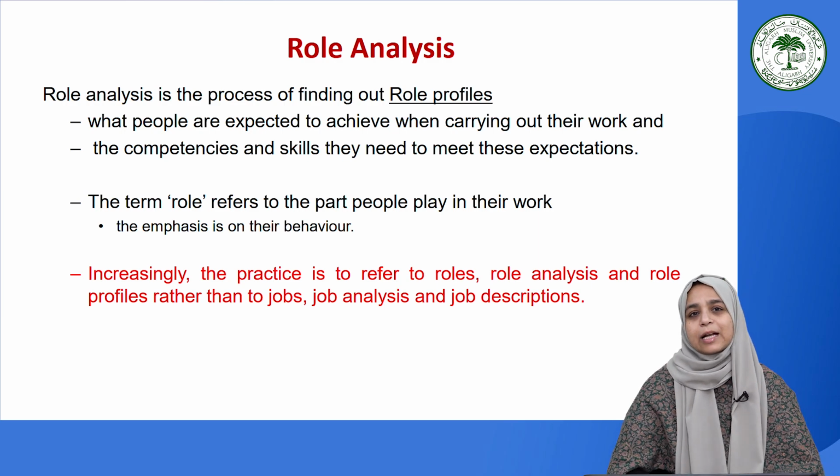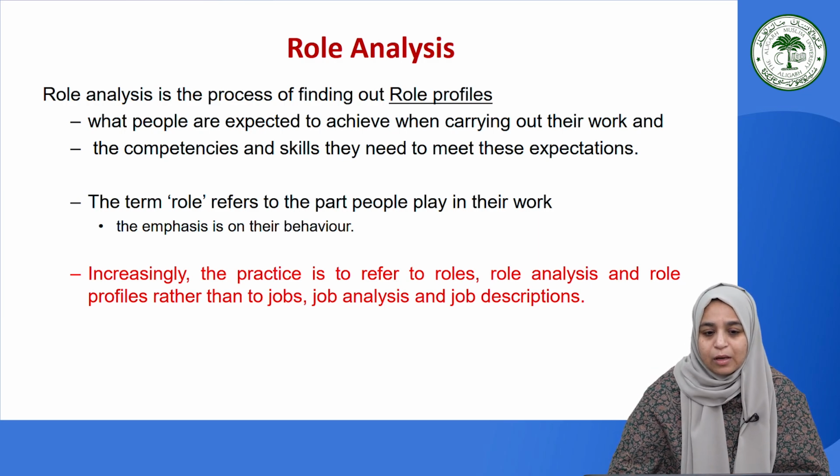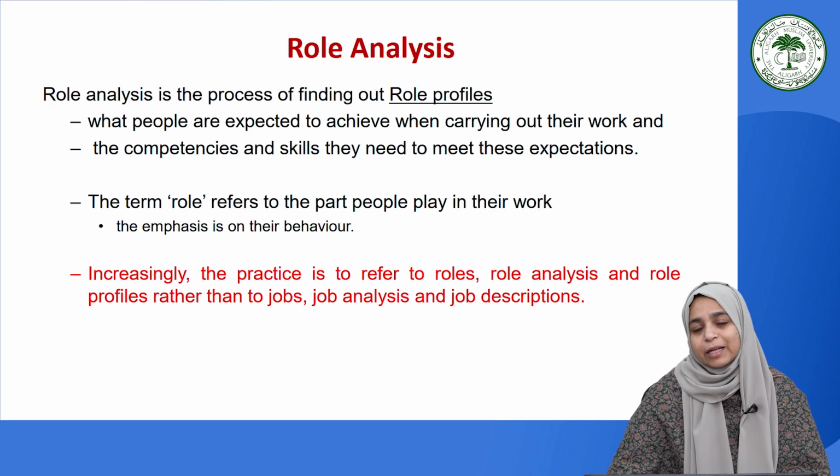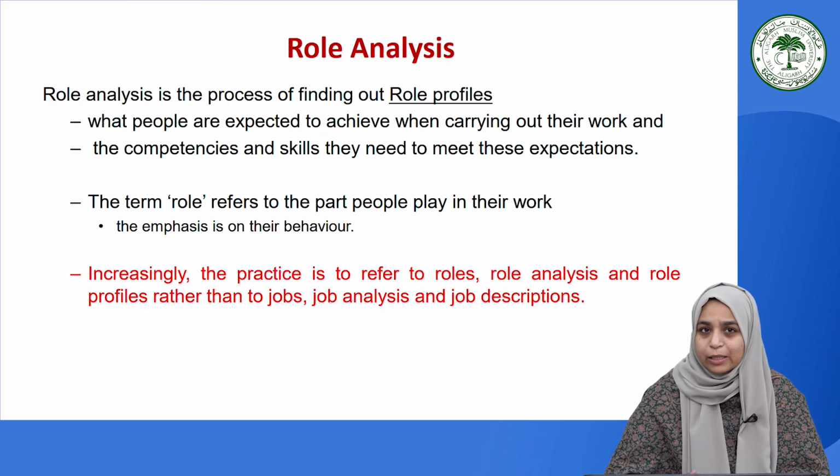Let us start with understanding what is role analysis. Well, it is a process of finding out the role profiles. And what are role profiles? It basically includes the details of the role, that is the expected performance of a performer at the job.